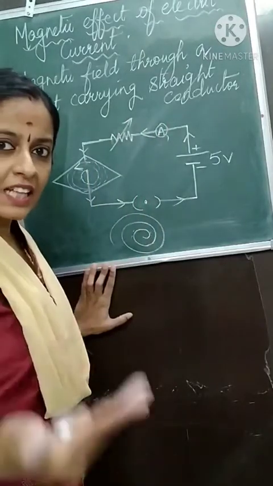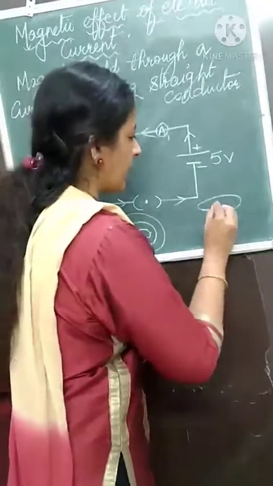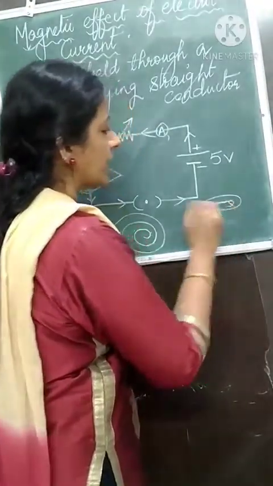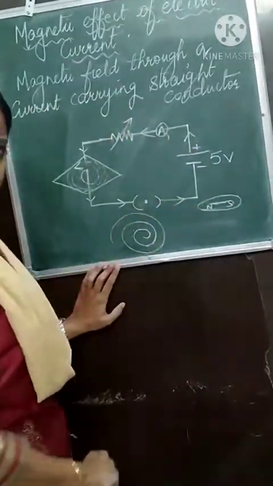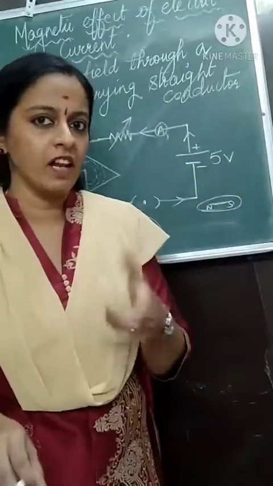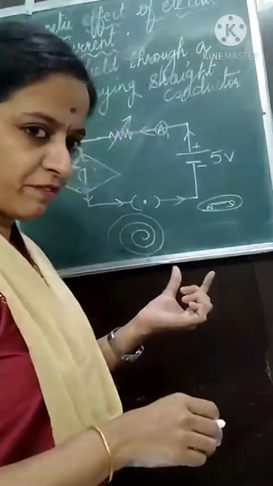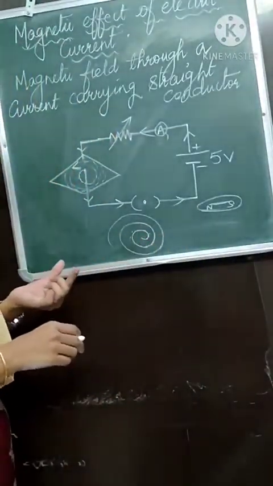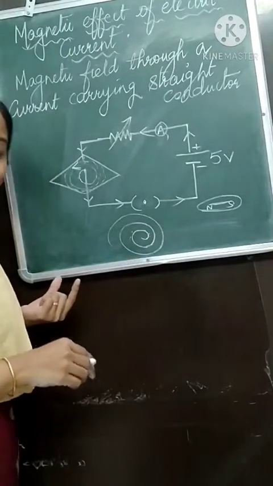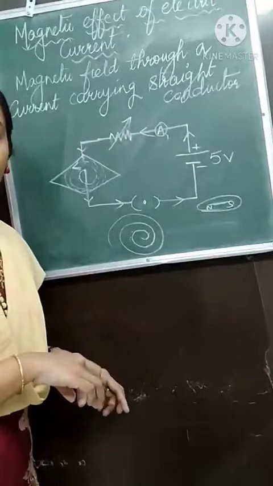Now, I am doing another thing. I will again bring our compass needle, the north-south needle, and keep it beside this circuit. When I keep it beside the circuit, if there is current flowing, the needle will deflect. Now I will move the needle a little bit far away. As the distance increases, I will see that the needle deflection decreases.